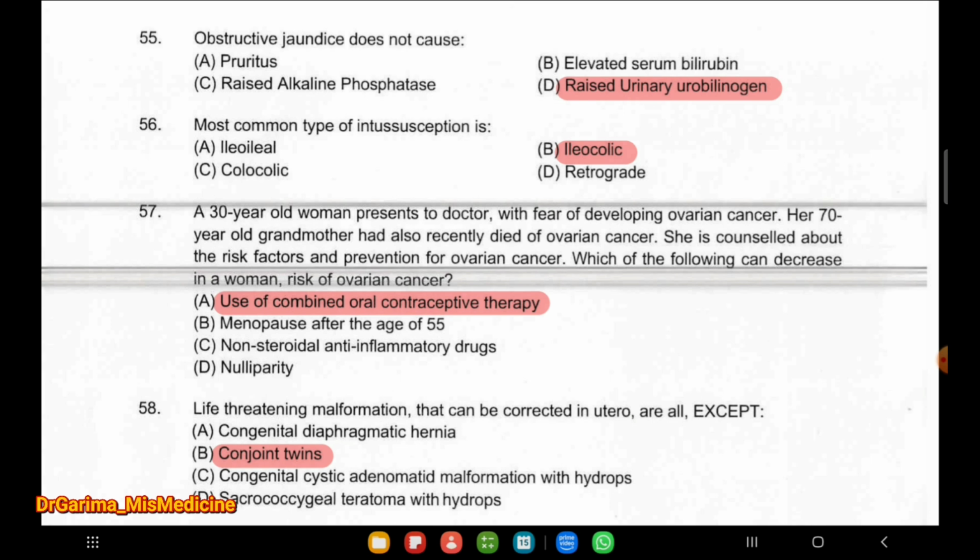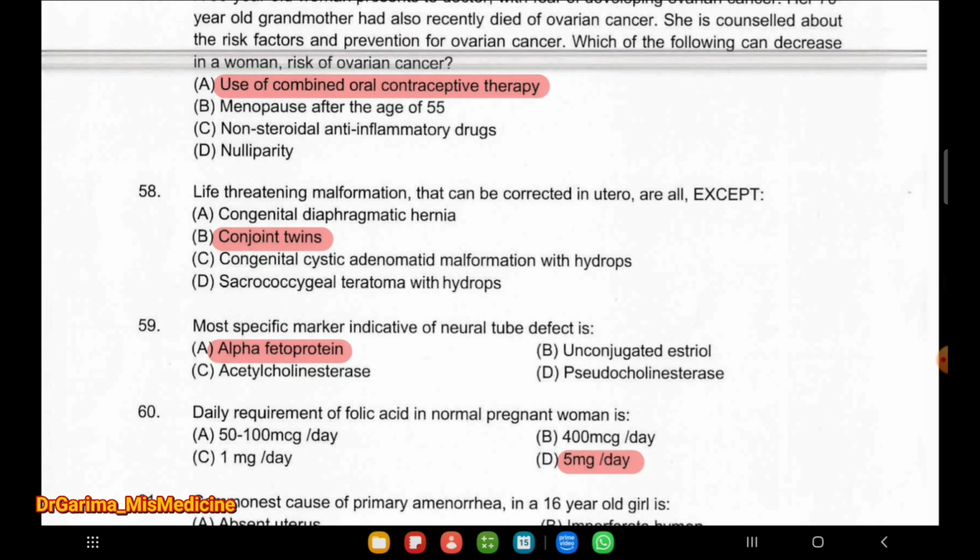Next question: a 30-year-old woman presents to the doctor with fear of developing ovarian cancer. Her 70-year-old grandmother had also recently died of ovarian cancer. She is counseled about the risk factors and prevention of ovarian cancer. Which of the following can decrease a woman's risk of ovarian cancer? It is the use of OCP, combined oral contraceptive therapy.